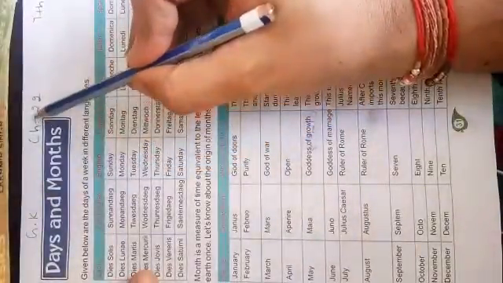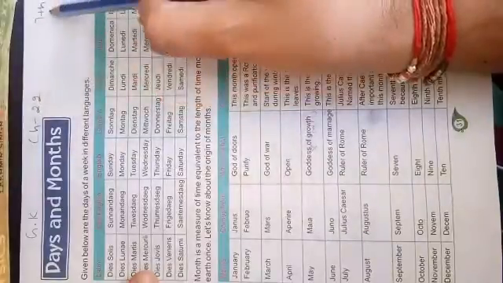Good morning. Today we will discuss chapter number 22, Class 7 GK. So in this chapter we will discuss days and months.